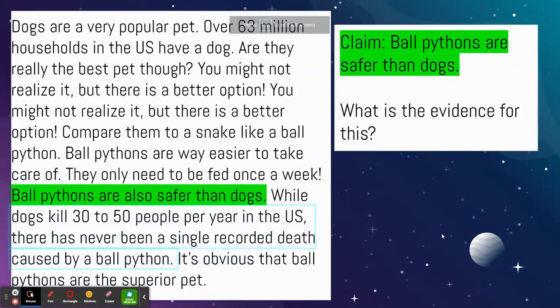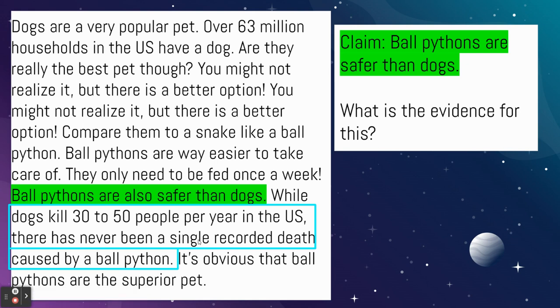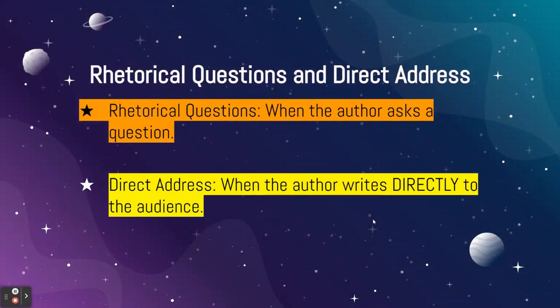Now, you're probably noticing that all of our pieces of evidence here have numbers in them: 63 million, once a week, 30 to 50 people. These kinds of statistics or number facts are going to be really common pieces of evidence. There are other types of evidence that you can have, like quotes from experts, but having numbers from surveys or studies is going to be really common as well. So if you're reading argumentative text and you see a lot of numbers being thrown around, pay attention to them. It might be evidence.